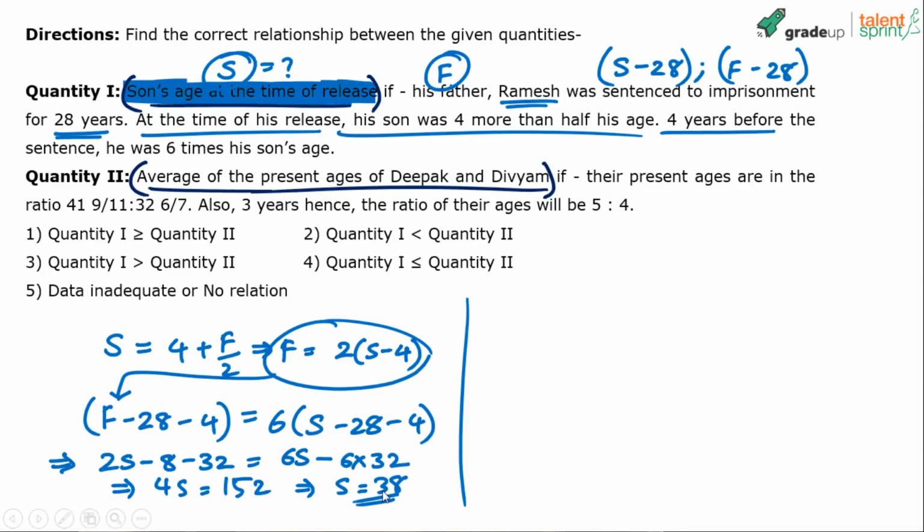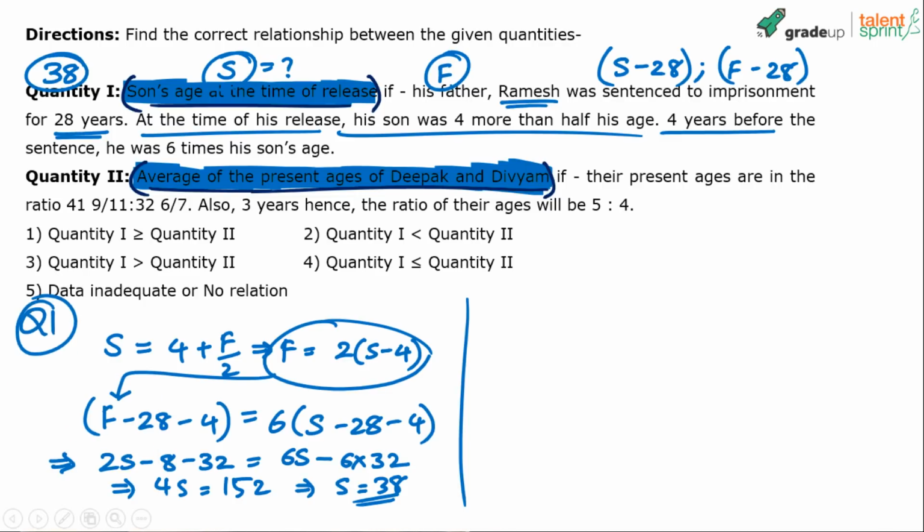Son's age is 38. So the quantity 1 is 38. Remember, quantity 1 is 38. Now do the quantity 2. This is Q1 calculation. Let me do Q2 calculation. Okay, let's take the quantity 2 now. What is quantity 2? Average of present ages of Deepak and Divyam. So we have to find out the average of the present ages of Deepak and Divyam. Work on that. So this was quantity 1. This is quantity 2.